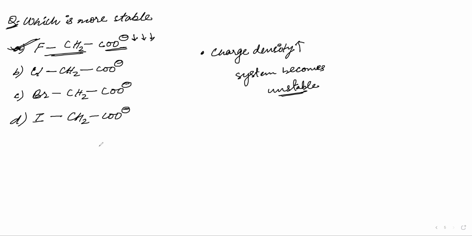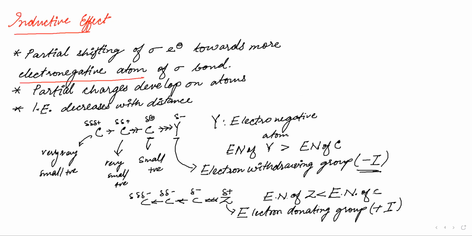Okay, so what we had to find is the minus I groups, and most importantly, the order of minus I groups, because we know that in organic chemistry, we don't deal with only atoms like fluorine, chlorine, bromine. We have some groups. What is minus I? Which group is that? All electron withdrawing groups are called minus I groups.